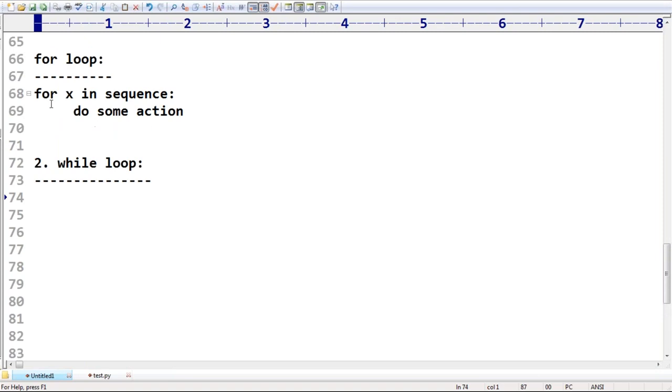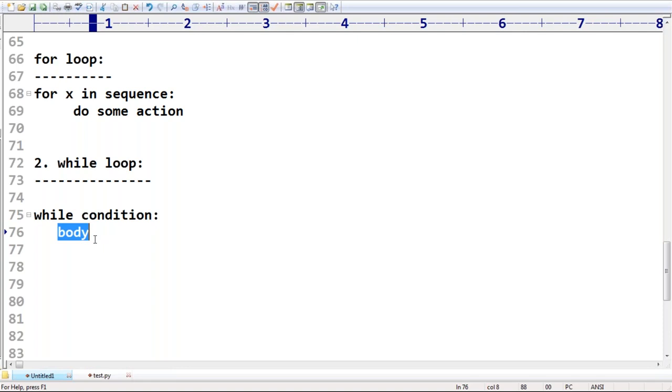Sir, here for each element present in the given sequence, I want to do some action, then automatically we use a for loop. If we want to execute a group of statements iteratively until some condition fails, very simple, then we use a while loop. While some Boolean condition, execute the body. As long as this condition is true, automatically the body will be executed by default. Remember that. As long as the condition is true, automatically the body will be executed.